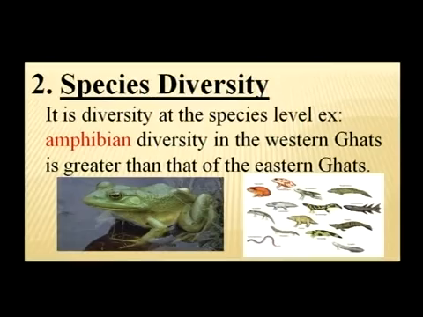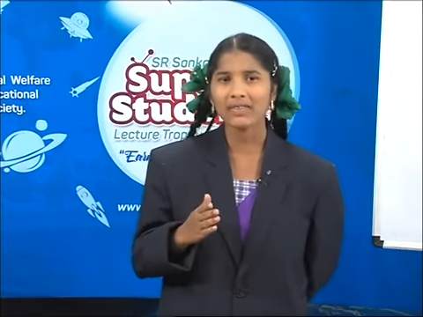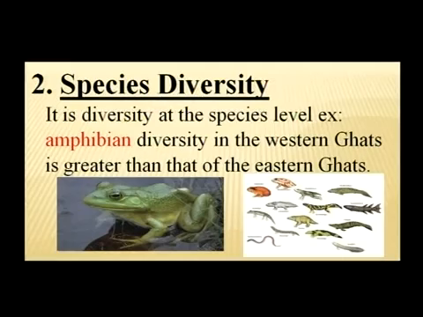Look at this picture. Here, the frog is called an amphibian. Why, friends? It leads a dual mode of life. The organism which leads a dual mode of life is called an amphibian. Here the amphibian diversity in Western Ghats is greater than that of the Eastern Ghats. That is the species diversity.